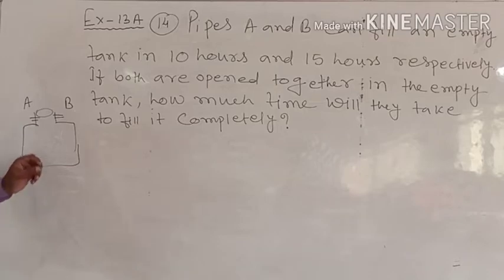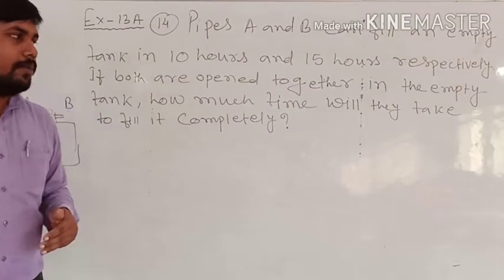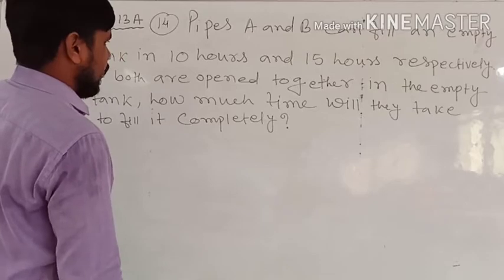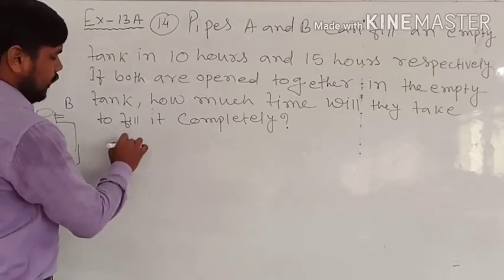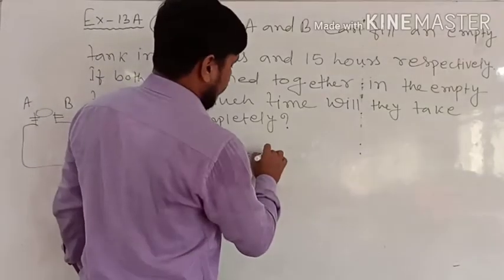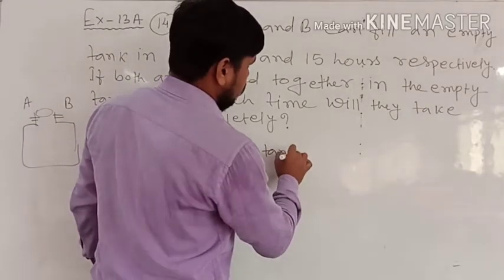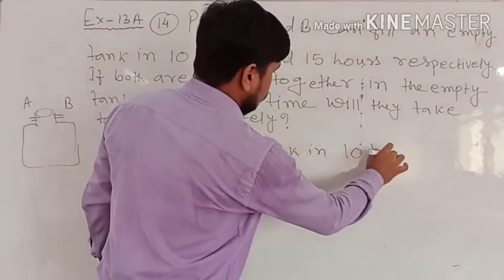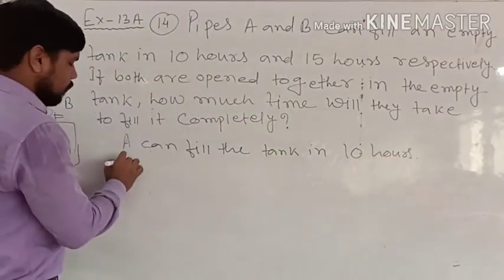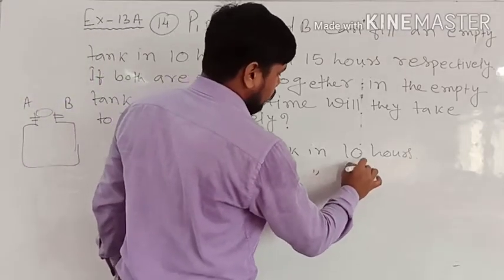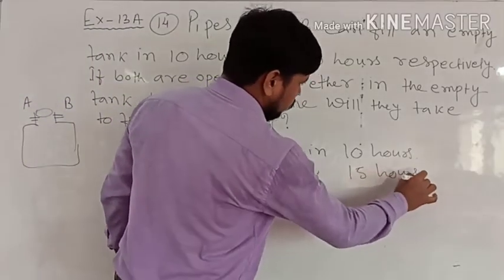Now it is asking, if we open both together, how much time will it take? This is the question. So first, pipe A can fill the tank in 10 hours, and B can fill the tank in 15 hours.